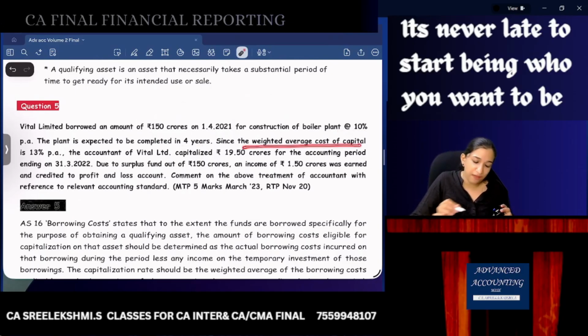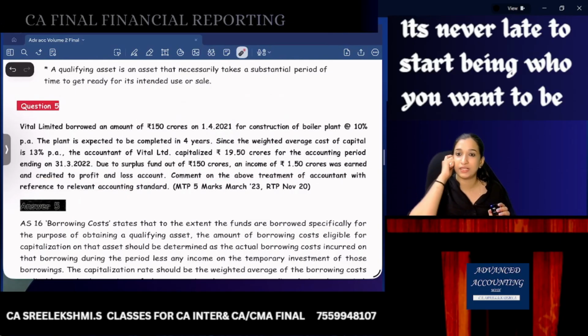Since the weighted average cost of capital is 13%, the accountant of Vital Limited capitalized 9.5 crores for the accounting period ended 31st March 22. Due to surplus fund out of 150 crores, an income of 1.5 crores was earned and credited to P&L. Comment on the above treatment of the accountant with reference to the relevant accounting standard.